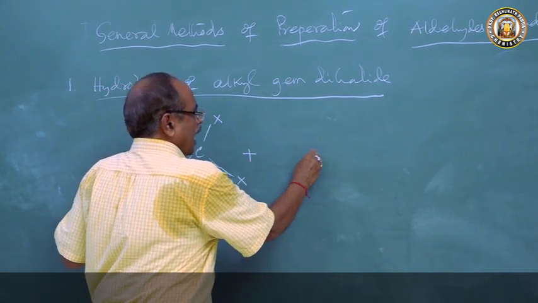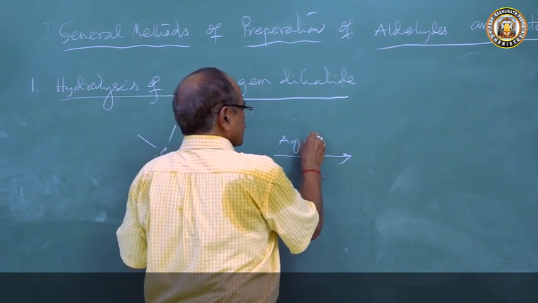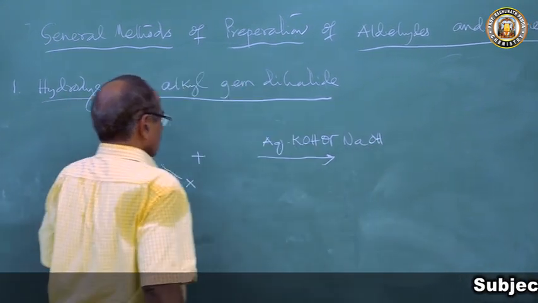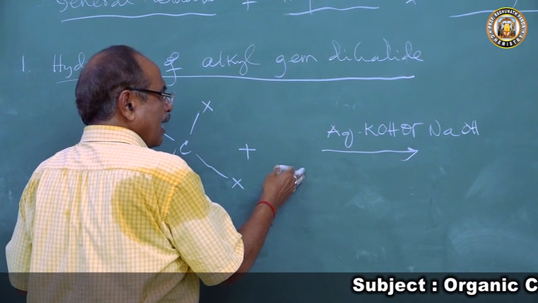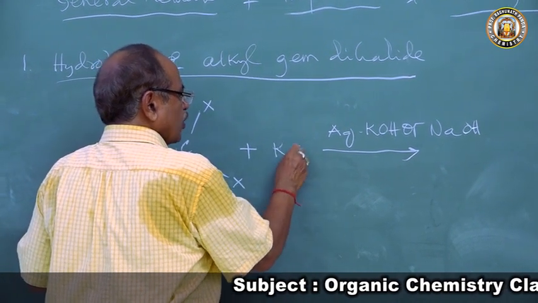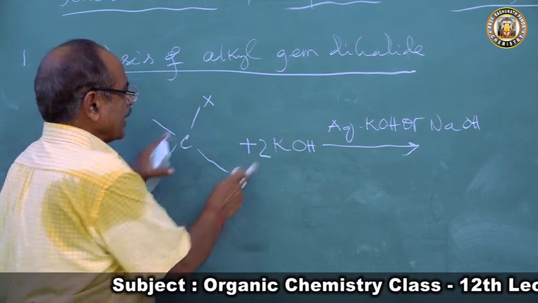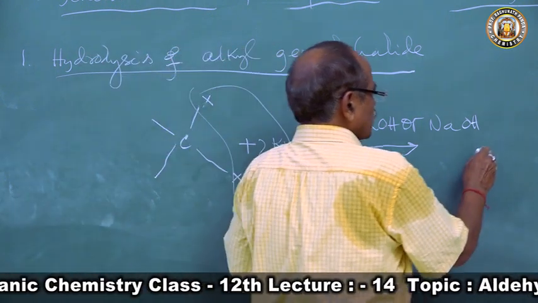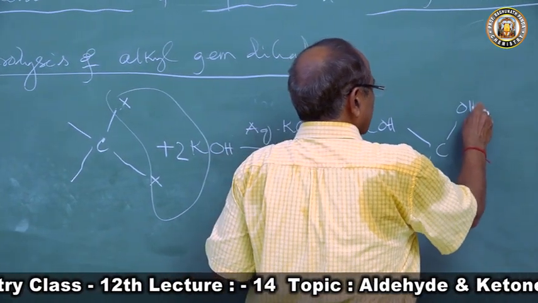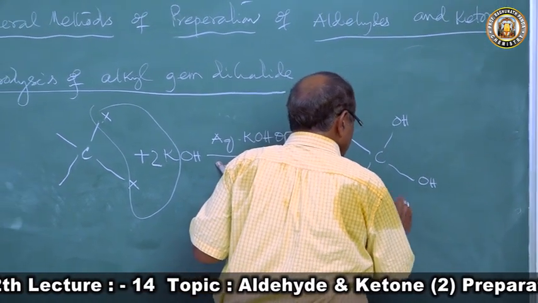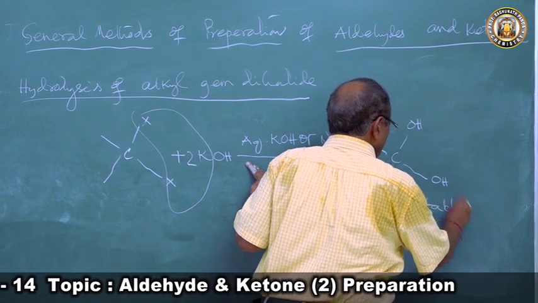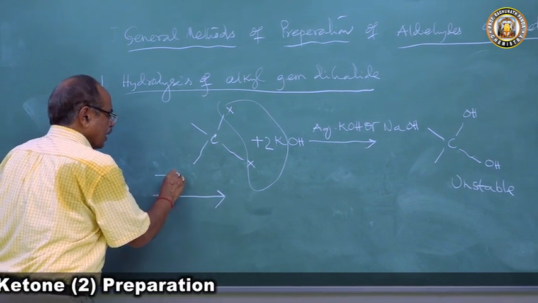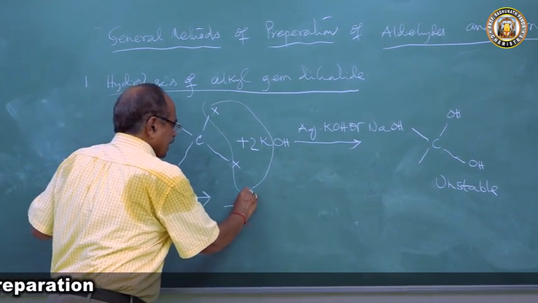is treated with aqueous KOH or NaOH or alkali, it will undergo hydrolysis. Suppose you take 2 KOH, so the 2 X will go, and we get a dihydroxy compound like this, and this is unstable. When a carbon atom is bonded to 2 OH groups, it is unstable. So since this is unstable, it loses a molecule of water to form a carbonyl compound.